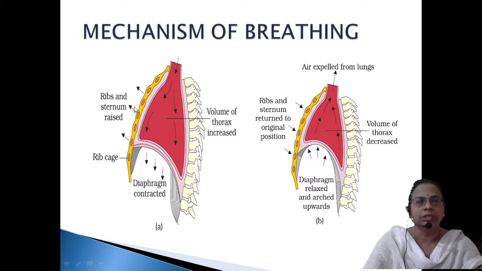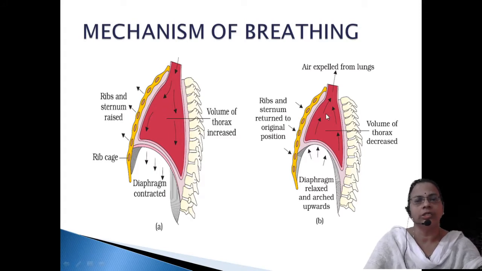As well as that, the rib cage is raised to the front. The pulmonary volume, the space within the lungs, will increase. When the volume is increasing, the pressure will decrease. When the pressure is decreasing, with more pressure outside, air will rush into the lungs. So this process altogether we call inspiration.